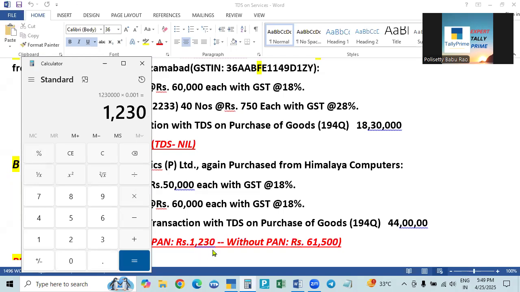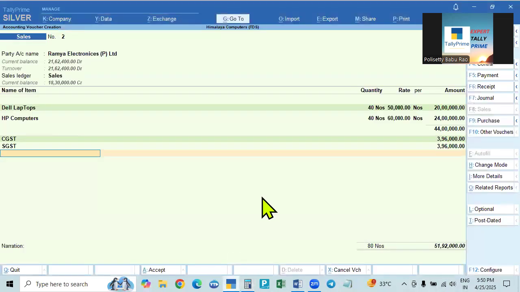If you don't have the PAN, the percentage will be 5%. See, 12 lakhs 30,000 into 5%, if it is no PAN, the TDS will be 61,500. Now it is only 1,230 rupees. Here this also we can show, just like service, in the same deduction, in the same voucher.